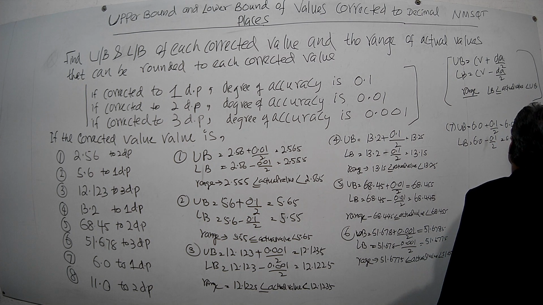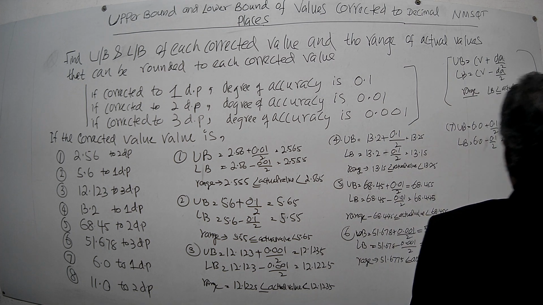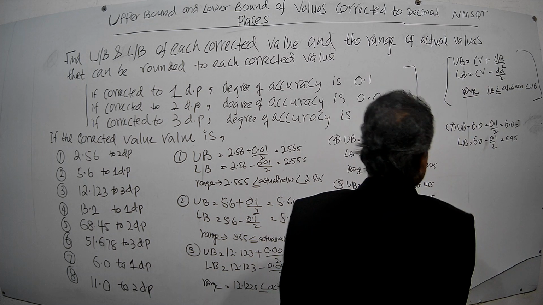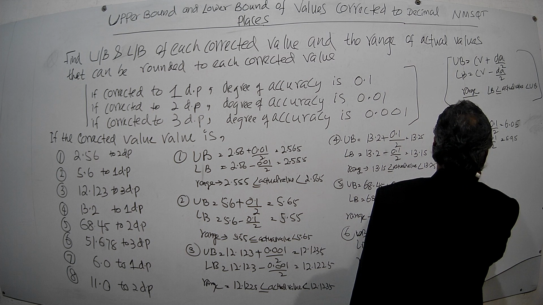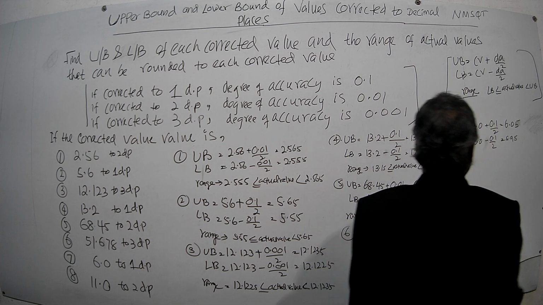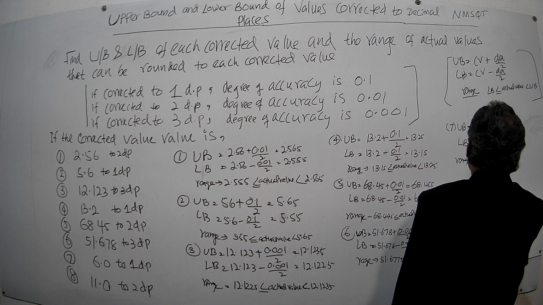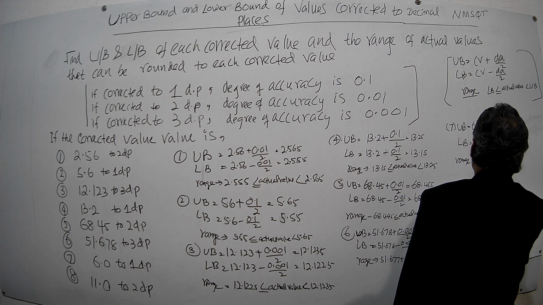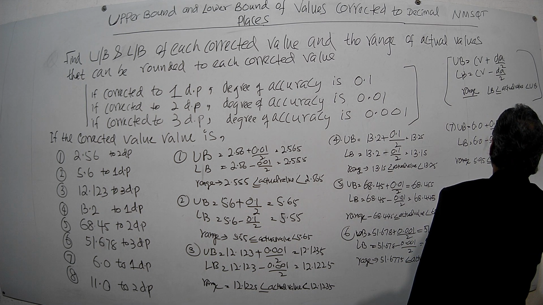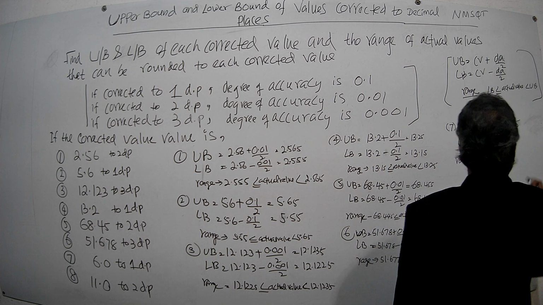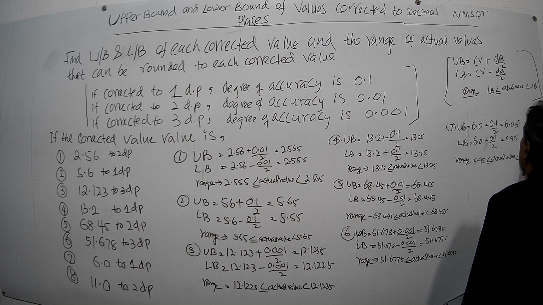Sorry, 5.95. That is the lower bound. Then the range will be: lower bound 5.95 less than or equals actual value, less than upper bound 6.05.